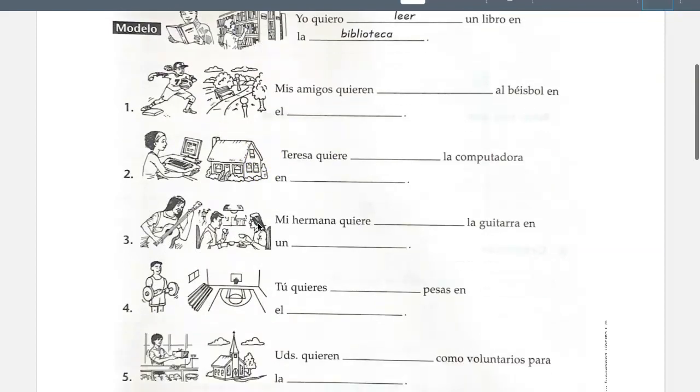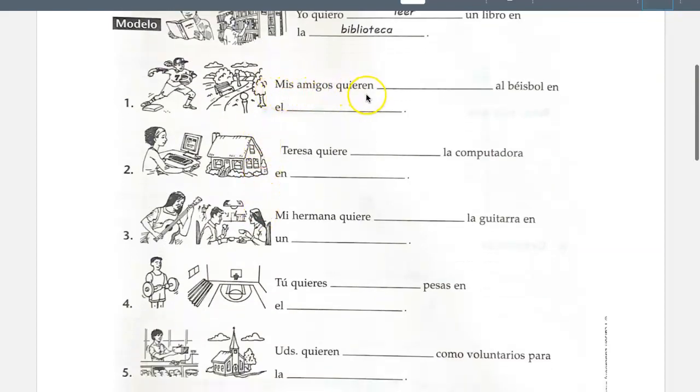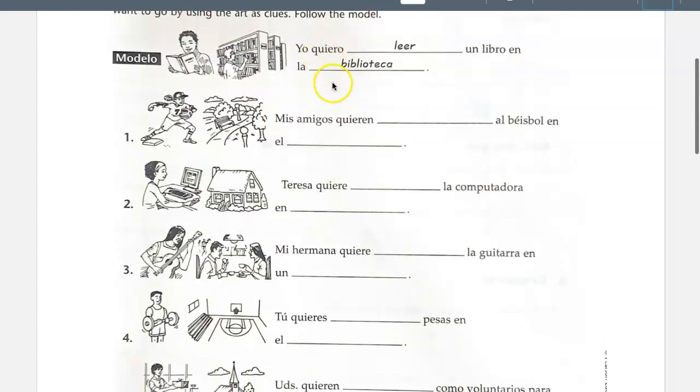Let's knock out the first couple together. Mis amigos quieren, if you're wondering what quiero and quieren and quiere mean, these are the conjugations of the verb querer, which is to want. Yo quiero would be I want. Mis amigos quieren, and then this activity, again, page 42 in the textbook, this would be jugar, baseball, practicar, baseball. A couple infinitives you could use there, right? Jugar al béisbol, practicar al béisbol.